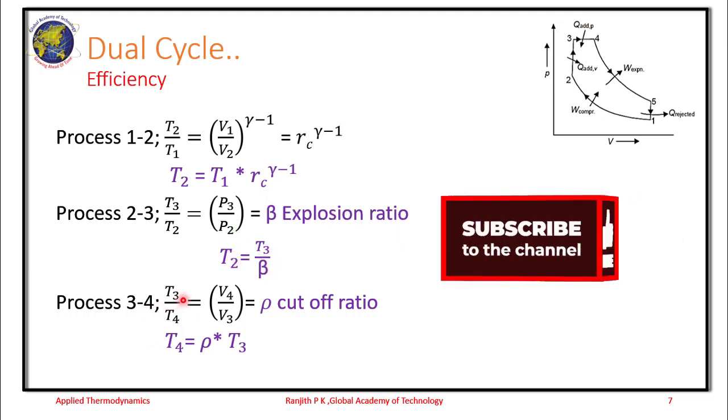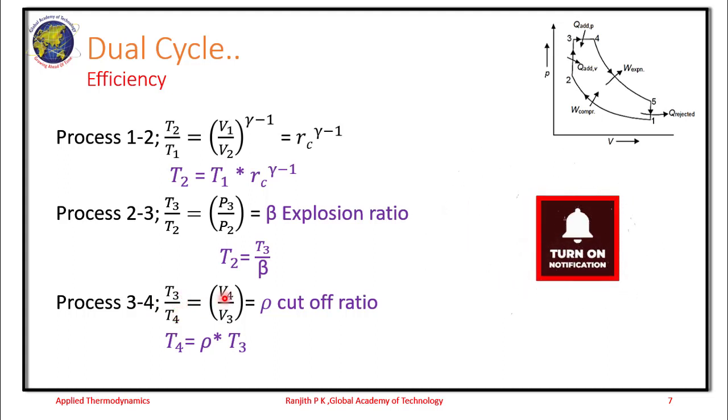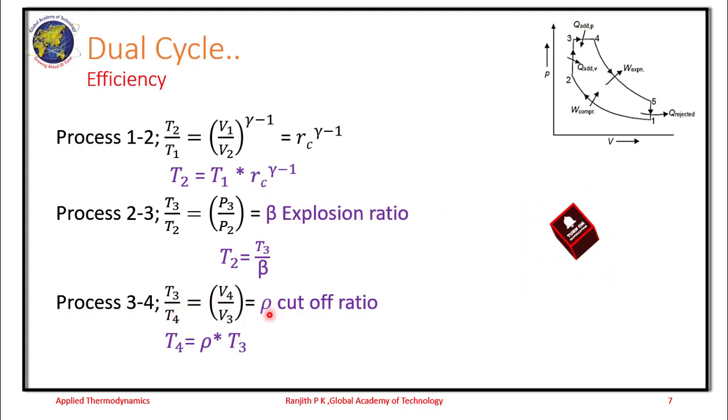Similarly for the process 3 to 4, T3 by T4 is equal to V4 by V3, the cutoff ratio. Please do not get confused when you see the dual diesel cycle where we have expressed the cutoff ratio as V3 by V2. So here it is V4 by V3. So T4 is equal to rho into T3.